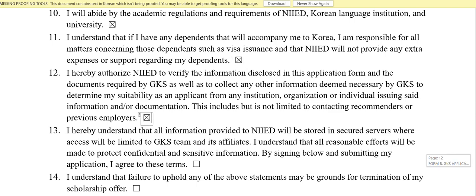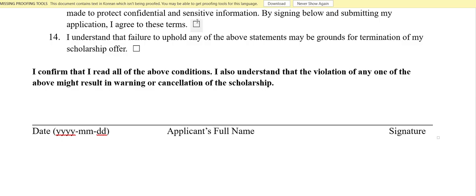Do thoroughly check once you fill all the forms, before printing and after printing also, before sending your documents to the NIIED or the university, embassy or university. Do check them if you make any silly mistake, because silly mistakes can also make you lose points. And here also your date, your full name, and signature after you print out the form.